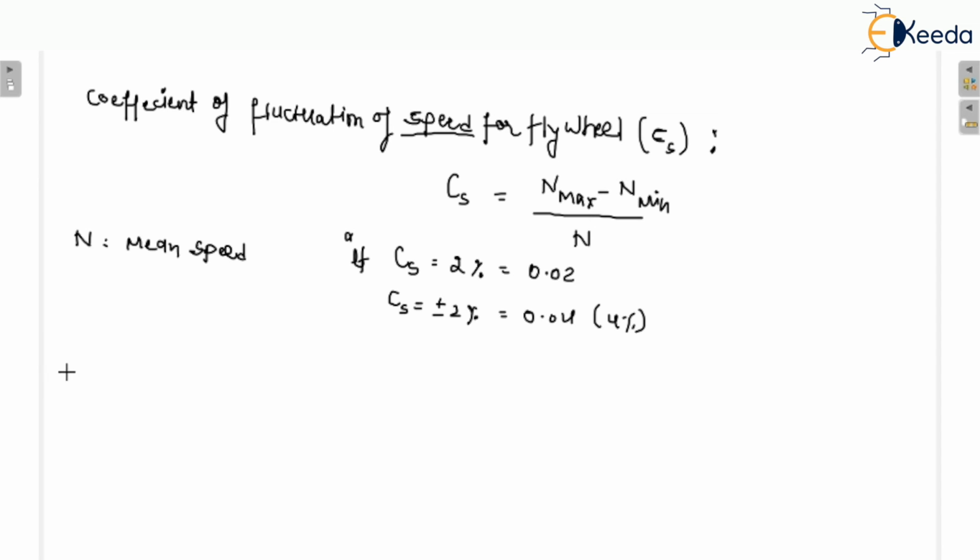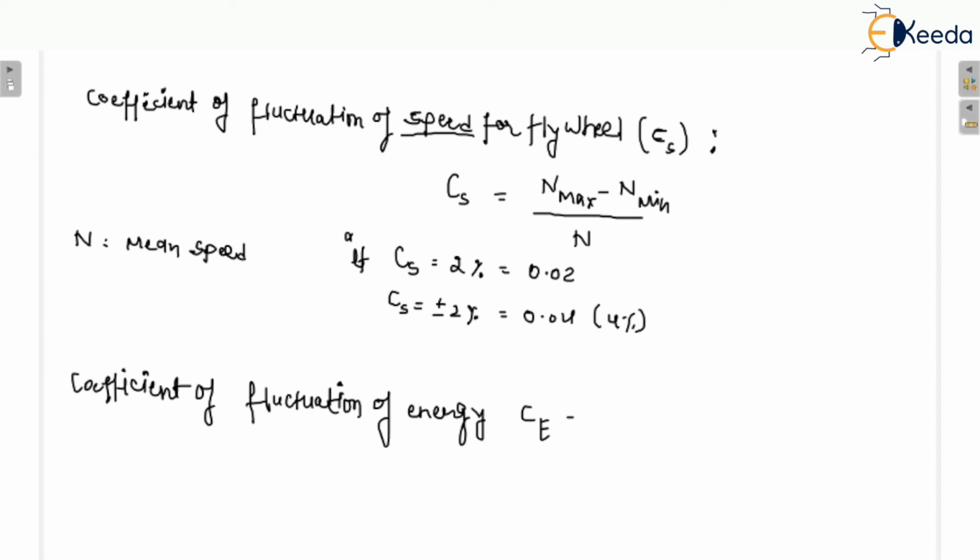Now another term you must remember, don't be confused it with the coefficient of fluctuation of energy. This is the new term, coefficient of fluctuation of energy. It is represented as Ce. So the formula of coefficient of fluctuation of energy for the flywheel, Ce, is equal to E maximum minus E minimum upon W cycle. These two formulas you must remember. Okay, in the numerical we will use these formulas.